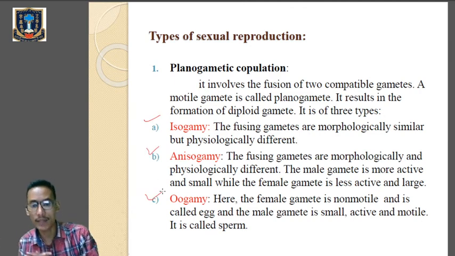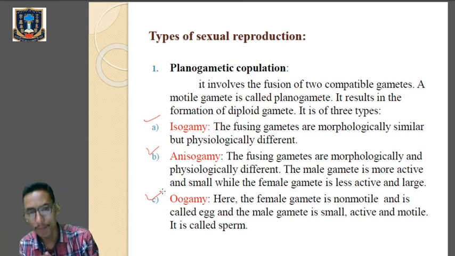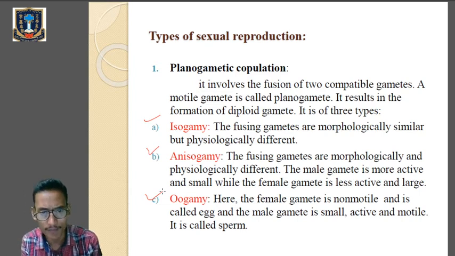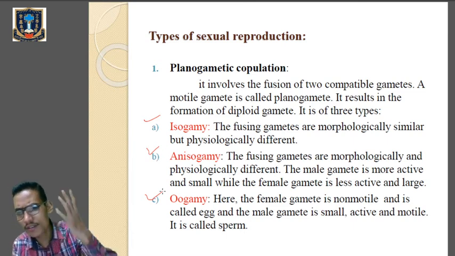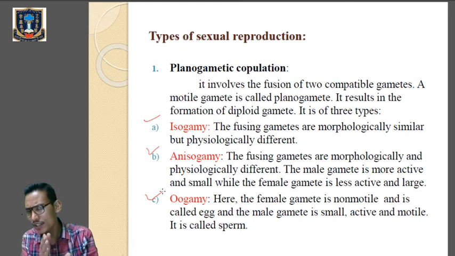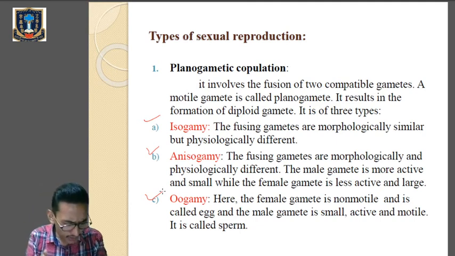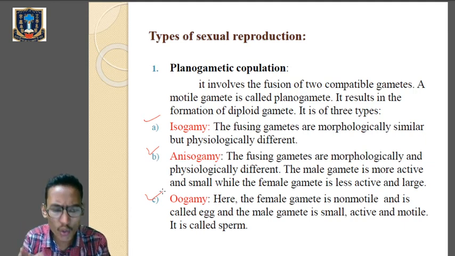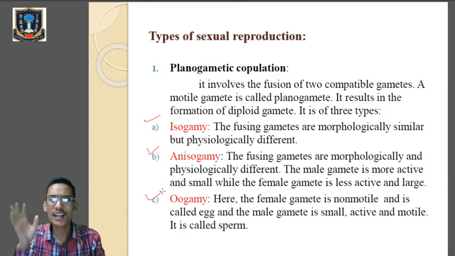Now what is isogamy? When the fusing gametes are morphologically similar. Morpho means form. Write it down. M-O-R-P-H-O. Morpho means form, structure. So whenever the fusing gametes are structurally similar, we cannot differentiate them in terms of the structures. They look similar to one another, but physiologically they are different. So whenever the fusing gametes are morphologically similar but physiologically different in terms of the functions, then those gametes are called isogamy or the isogametes. So whenever the fusing gametes are morphologically similar, they are called isogamy.